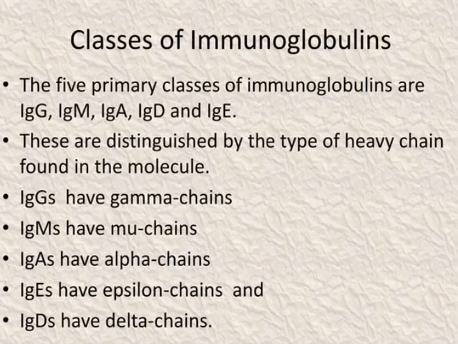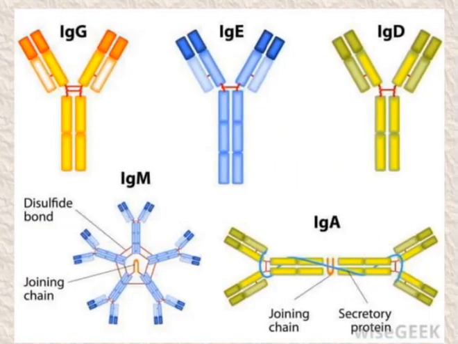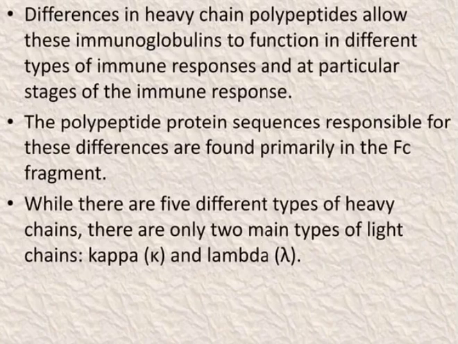Classes of the immunoglobulin. The 5 primary classes of immunoglobulin are IgG, IgM, IgA, IgD and IgE. These are distinguished by the type of heavy chain found in the molecule. IgG has gamma chain, IgM has mu chain, IgA has alpha chain, IgE has epsilon chain, and IgD has delta chain. Differences in the heavy chain polypeptide allow these immunoglobulins to function in different types of immune response and at particular stages of the immune response. The polypeptide sequences responsible for these differences are found primarily in the Fc fragment.